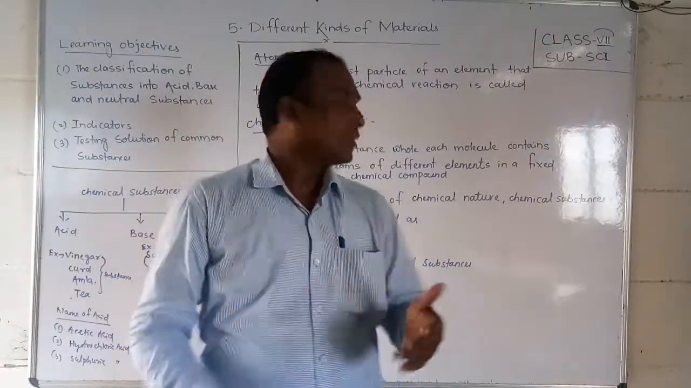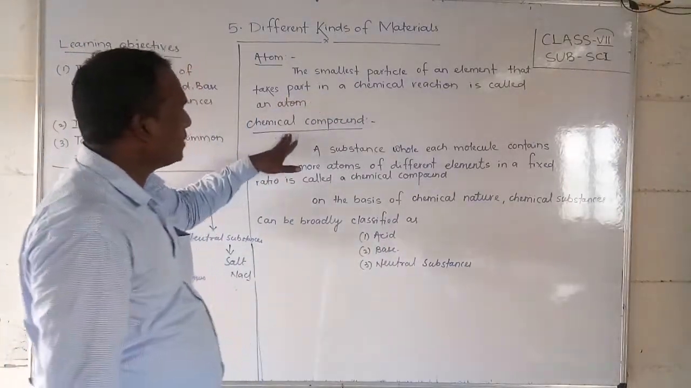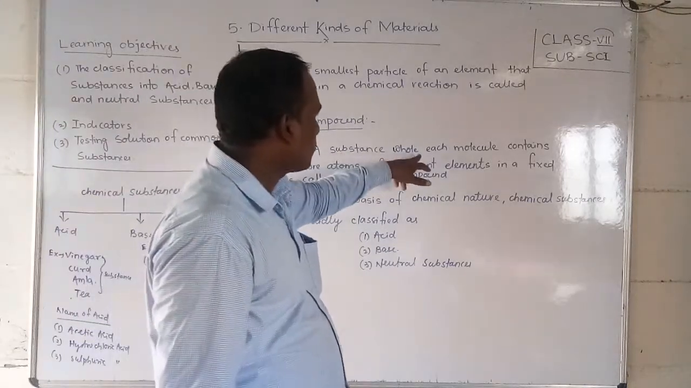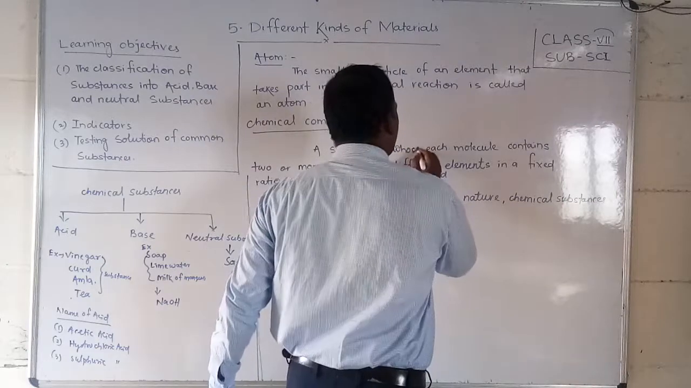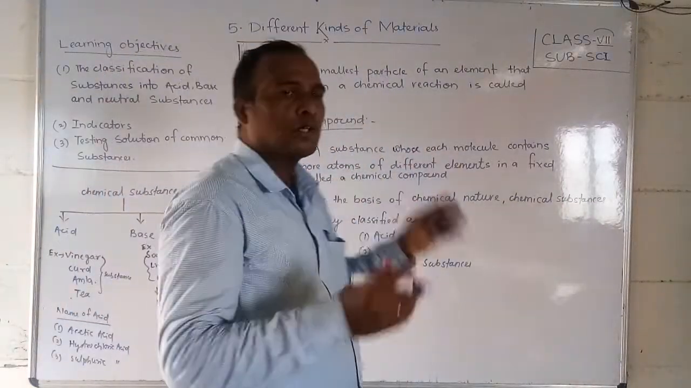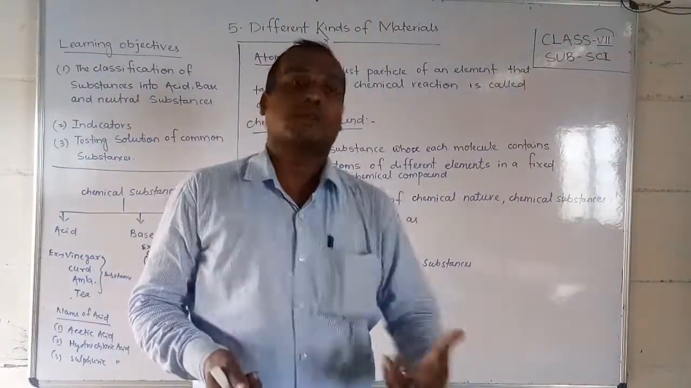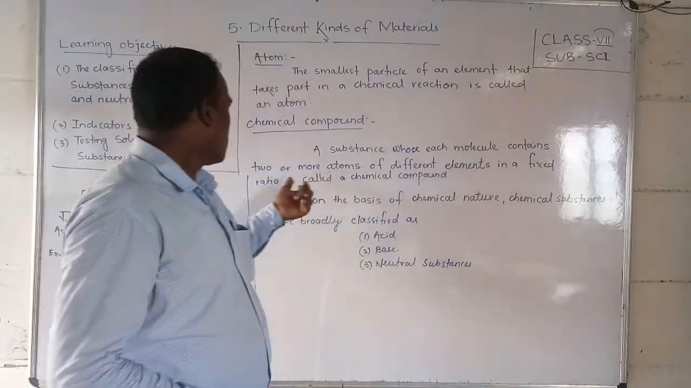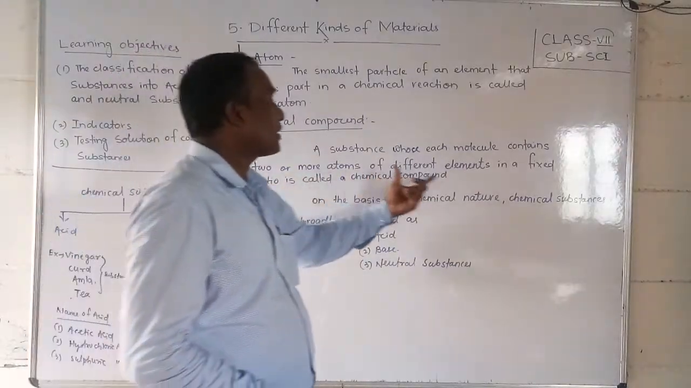Now, students, you should see that chemical substance. Chemical substance means a chemical compound, a substance whose each molecule contains two or more atoms of different elements in a fixed ratio. That is called a chemical compound.